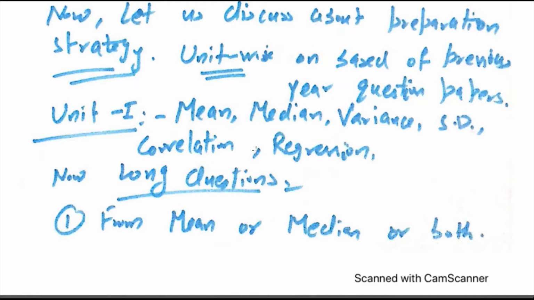Mainly the topics are mean, median, standard deviation. You can make a choice either of these 3 topics, mean, median and standard deviation, or the other 3 topics, standard deviation, correlation and regression. That means one question will be asked from mean, median, standard deviation, and the other optional question will be asked from standard deviation, correlation and regression. If you prepare these topics, then definitely you will get 16 marks from unit 1.